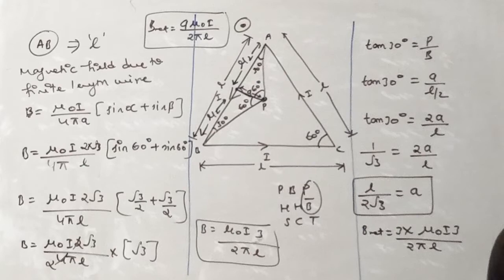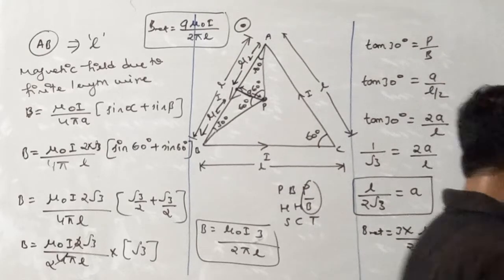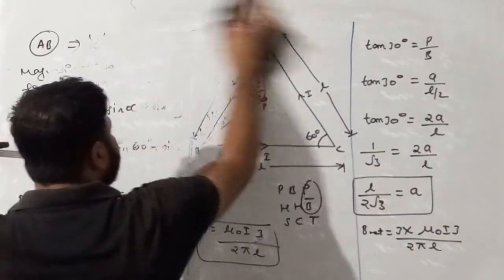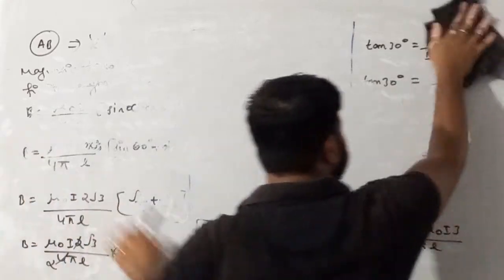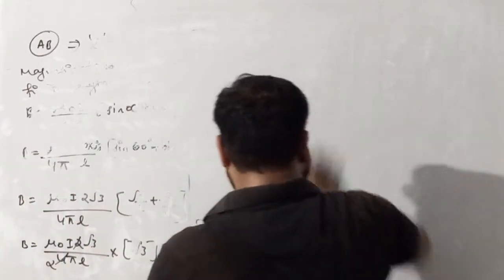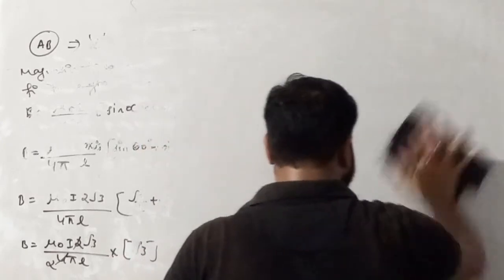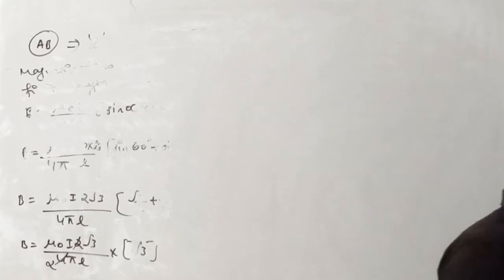Now moving forward, write down next numerical. A wire placed along the north-south direction carries a current of 8 ampere from south to north.